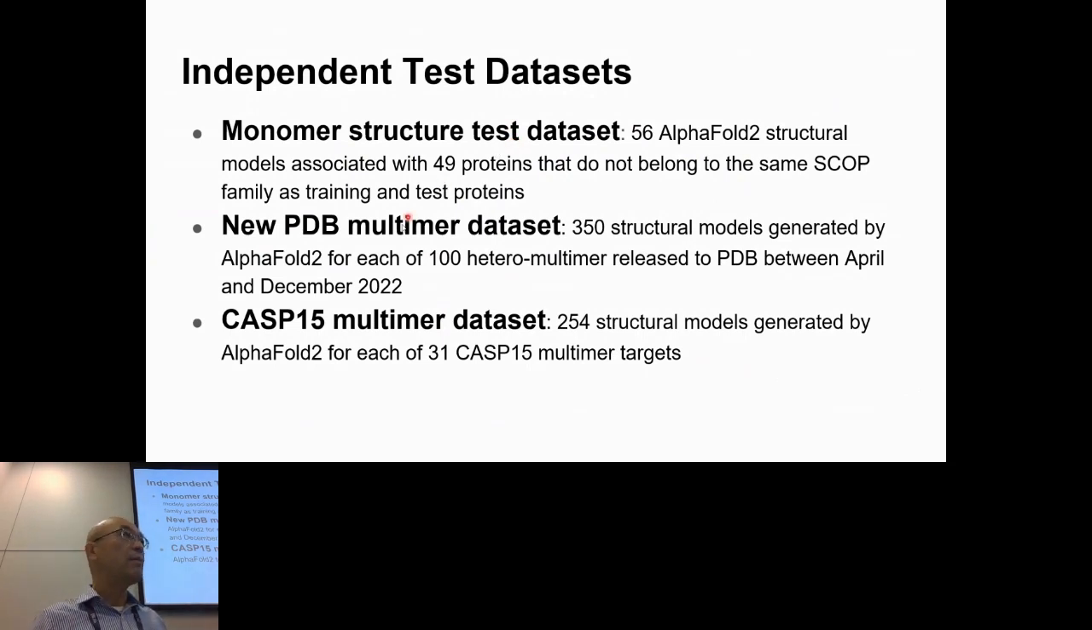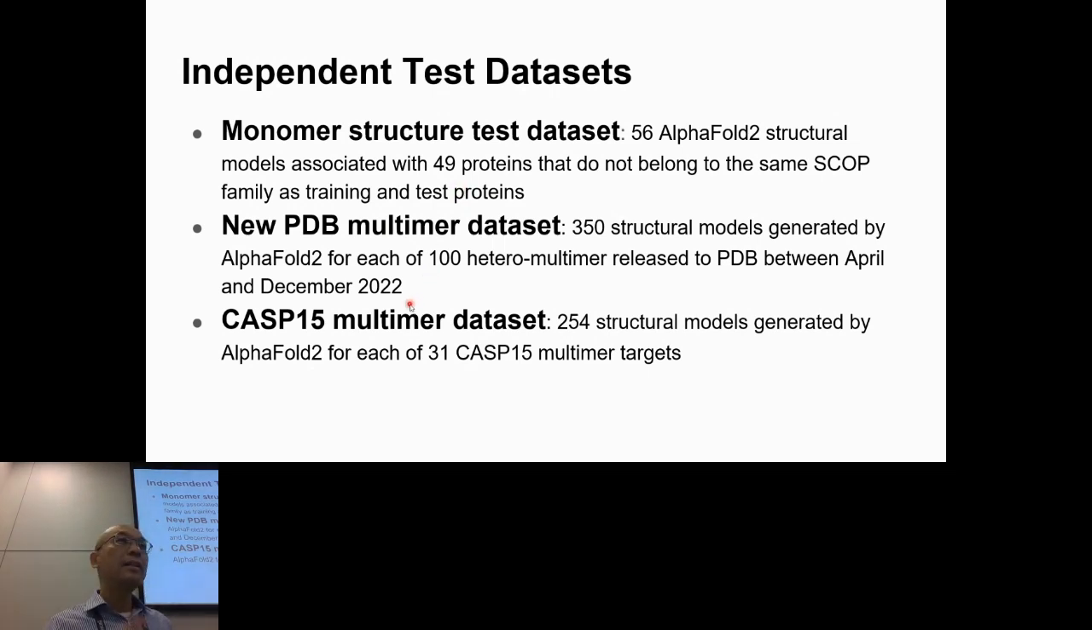Then we also have the new PDB multimer data set that has 350 AlphaFold multimer structure models, generated for about 100 heteromultimer targets between April and December 2020.